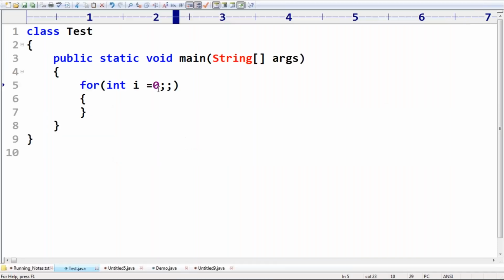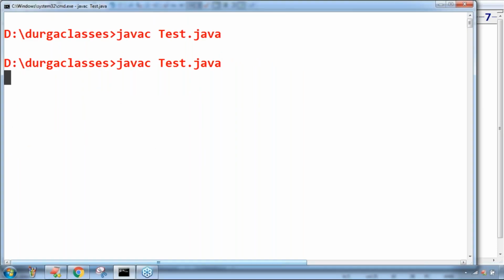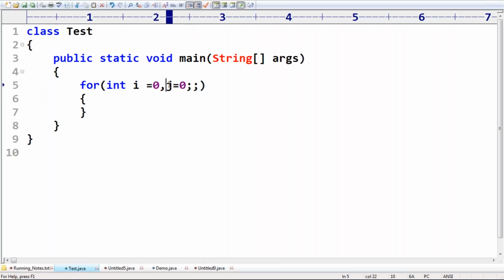Now int i = 0, comma, j = 0. I'm taking this. Is it valid or not? Yes, because i and j both are int type. That's fine, no problem at all, it is perfectly valid. Now I'm taking int i = 0, next String s = Durga, like this I'm taking, sir. So immediately we are going to get an error.